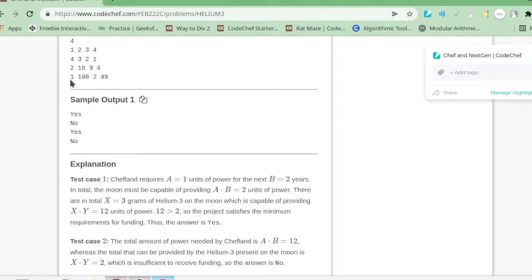Try to find out whether we can produce this much power or not. You can mention it in the comments. I am reading the comments side by side.